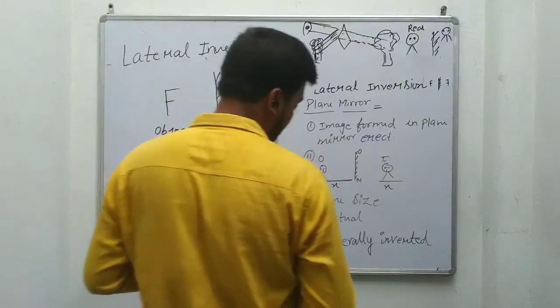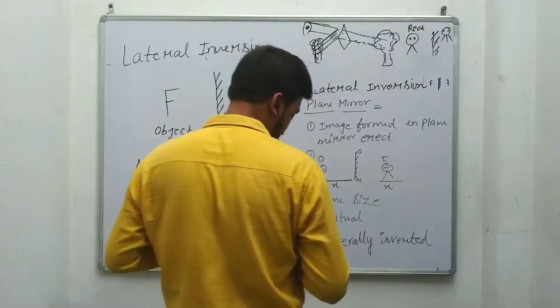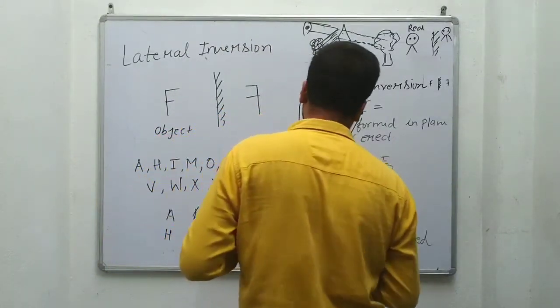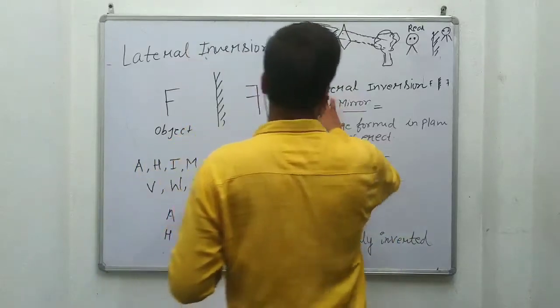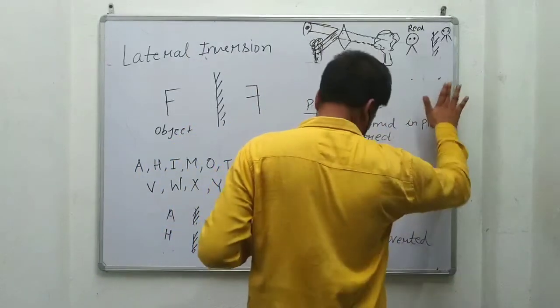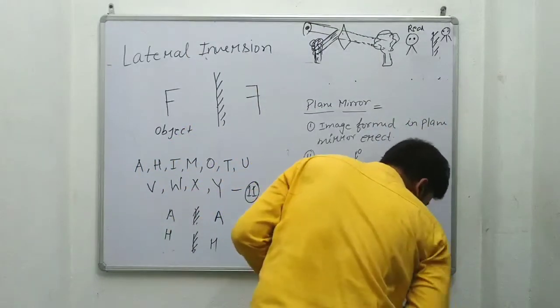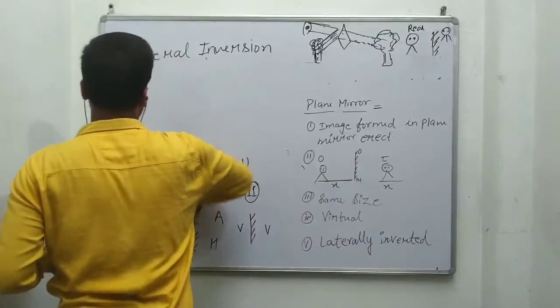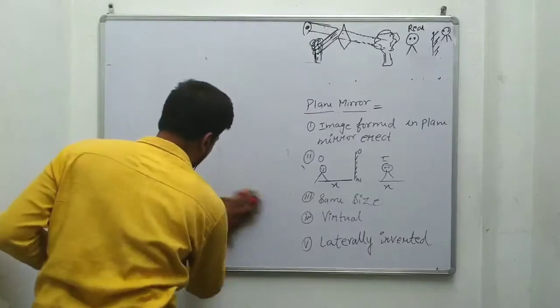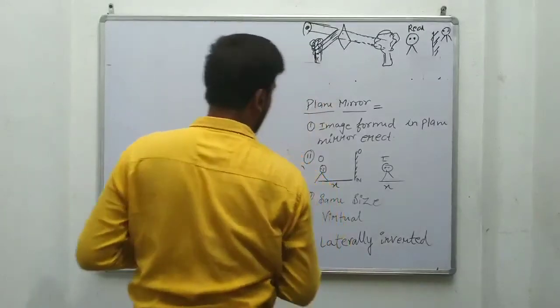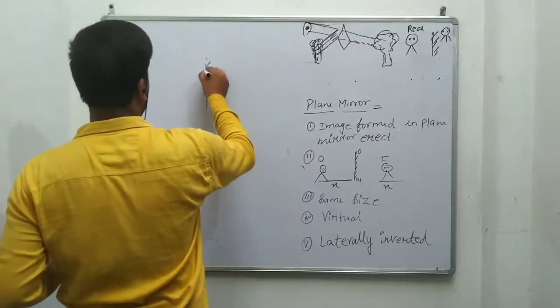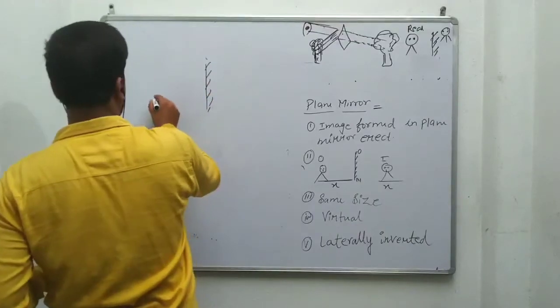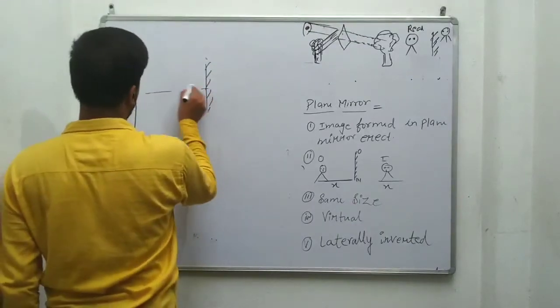So now we discuss the characteristics of the image formed by the plane mirror. It is very important. Try to understand the image formed by the plane mirror. Suppose this is the plane mirror and this is one object.